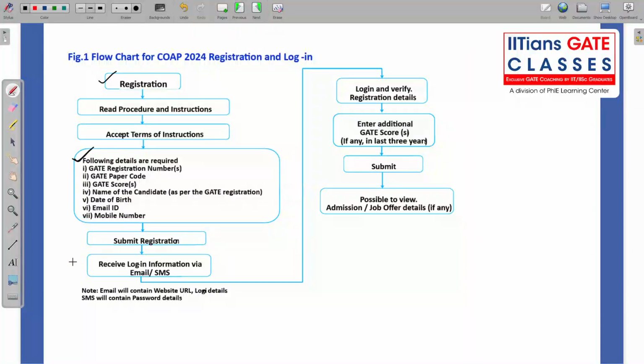Submit your registration. You will get one OTP on your mail as well as your mobile number. Submit that. Once you submit that, after that you will be logging in. Okay, you will be logging in and registering your personal details. You will be entering your GATE score of the last 3 years or whichever year you are eligible. Then you need to press submit. This is most important. Okay, don't forget to press submit, and after that you will be getting your job offers and details. Okay, later on you will be getting them.